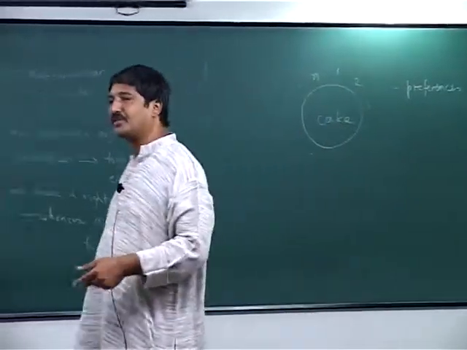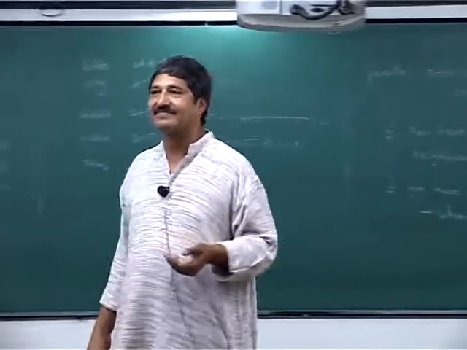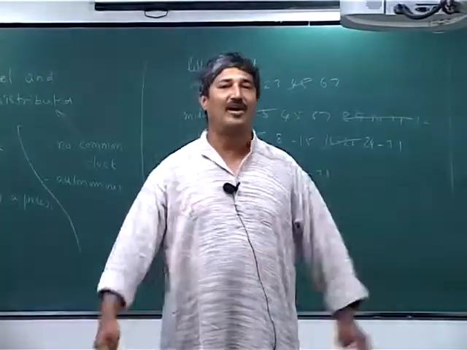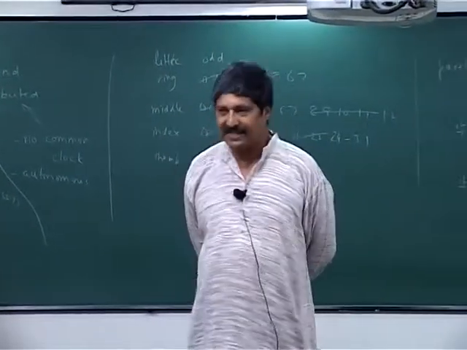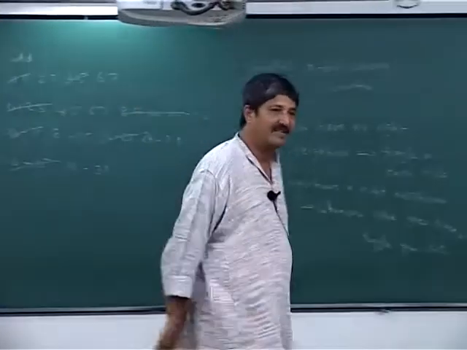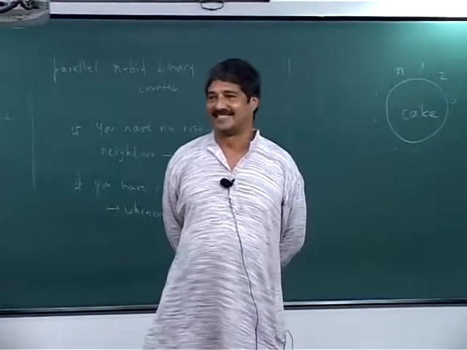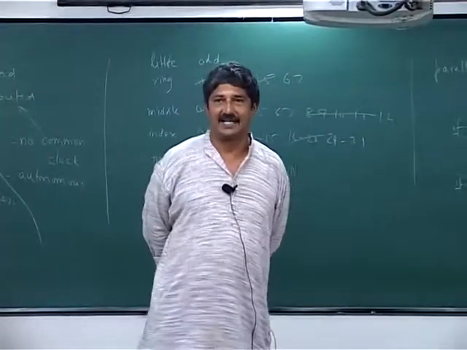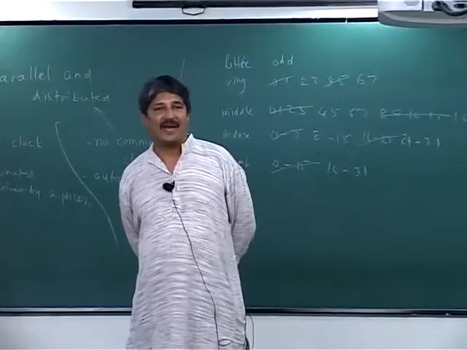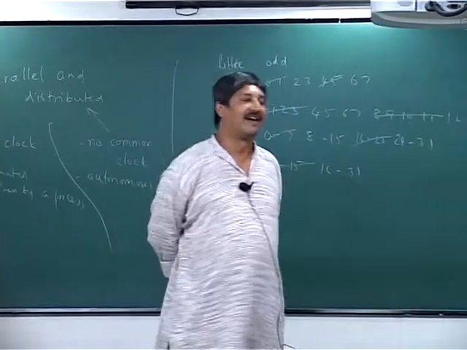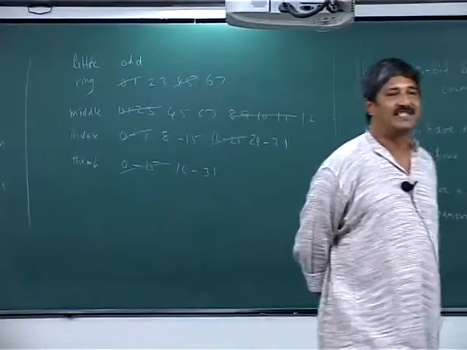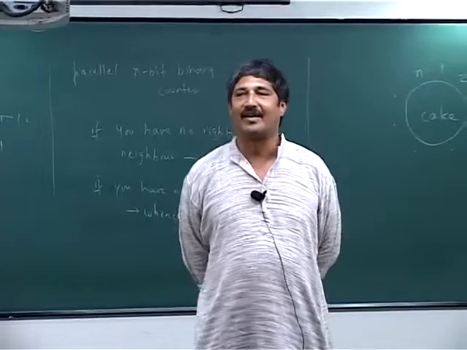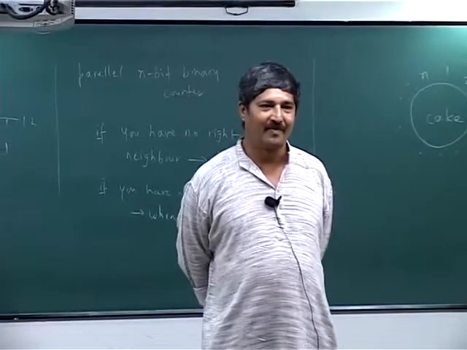Now what you want to do is to divide the cake, hopefully according to people's preferences, and you want to minimize dissatisfaction at least. Question is, how would you divide up the cake in such a way that everybody feels that they are not very badly off?